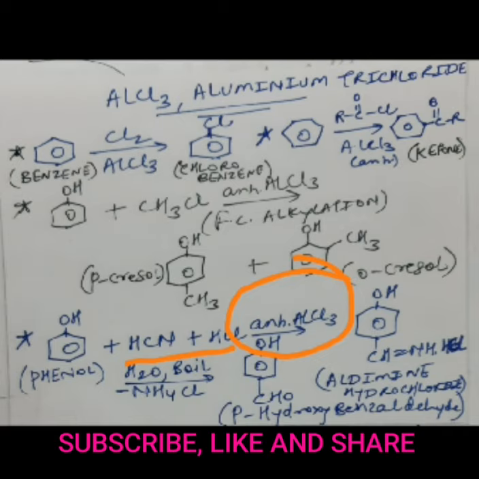Initially it gets converted into an intermediate, aldimine hydrochloride, and then this aldimine hydrochloride gets converted into the corresponding aldehyde. So phenol is converted into para-hydroxybenzaldehyde by a final step of hydrolysis. Okay. After that, we'll consider the next reagent.